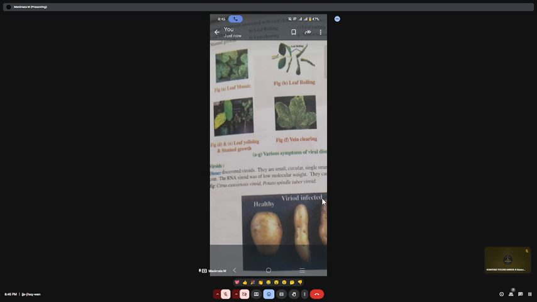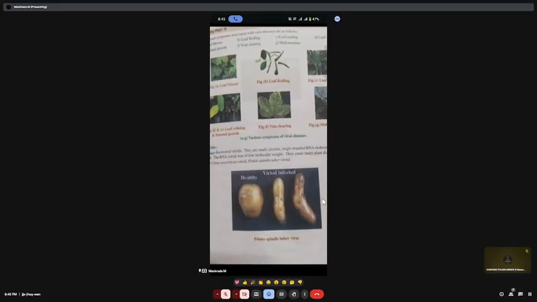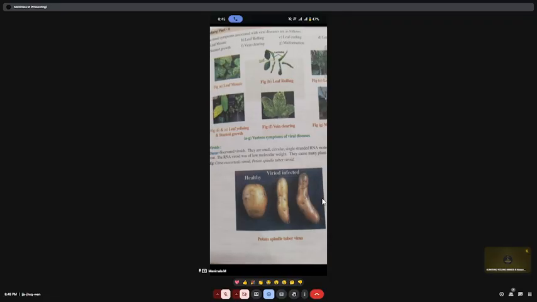And for plants, what are the diseases caused by viruses? Leaf curling, then cauliflower mosaic virus.